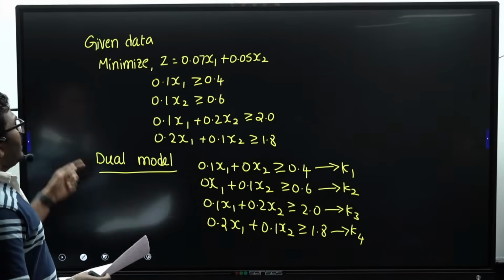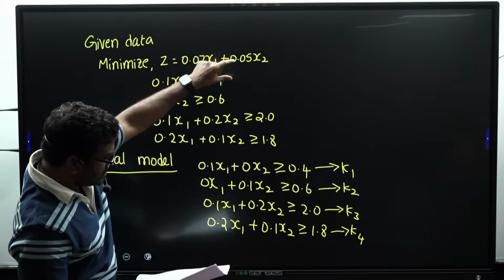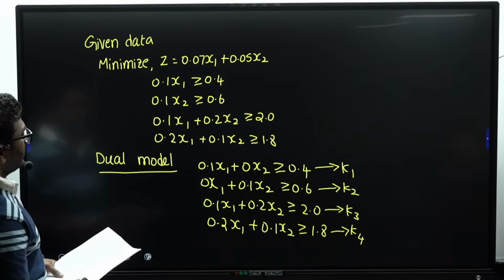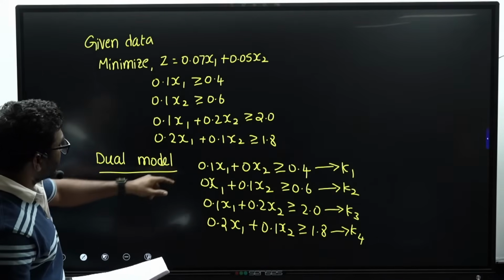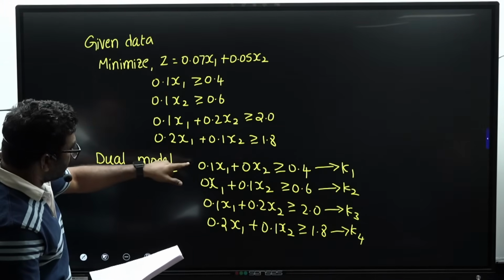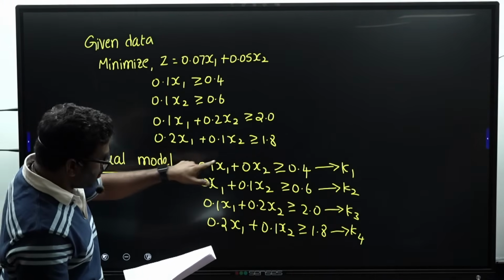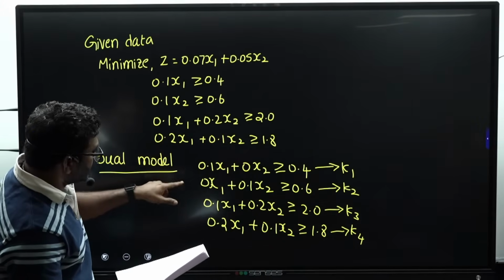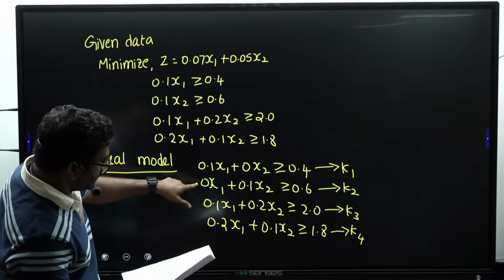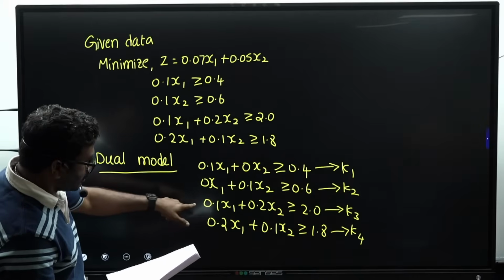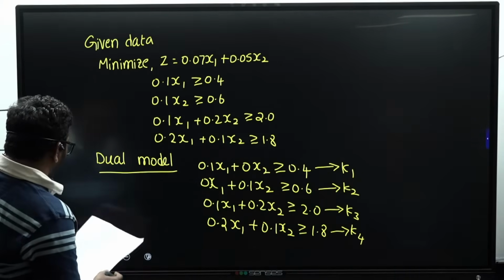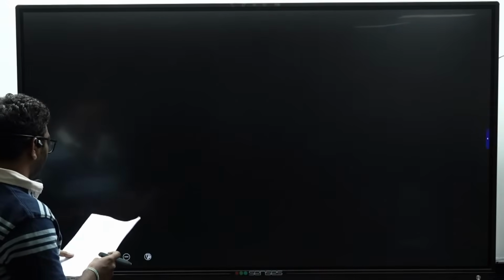Now here I will consider the x1 data separately and x2 data separately. Let us consider x1 data, 0.1 x1. You can take 0.1 K1, and K2 you can take as 0. We are not taking them directly, but I am writing the equation directly.